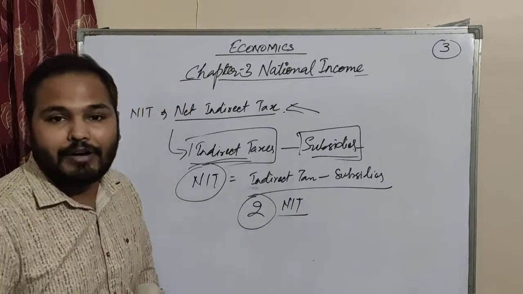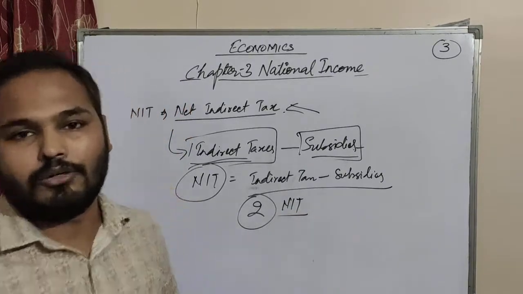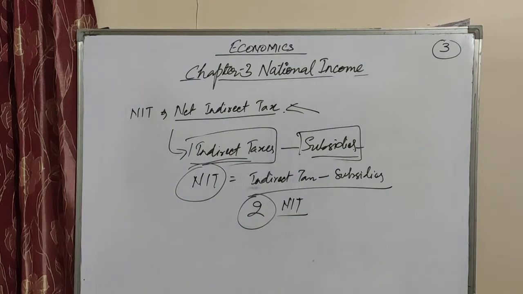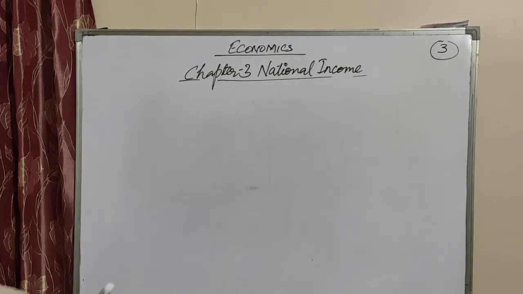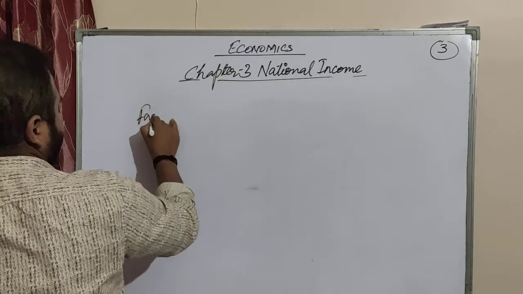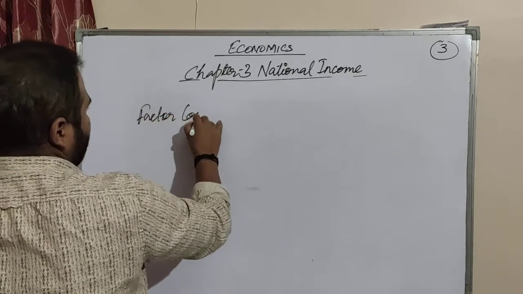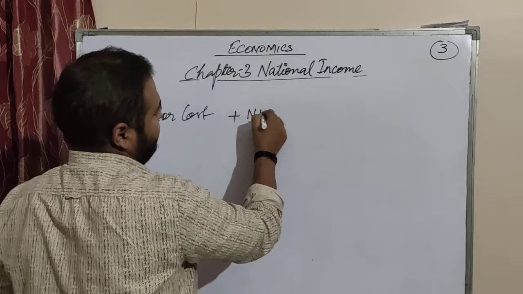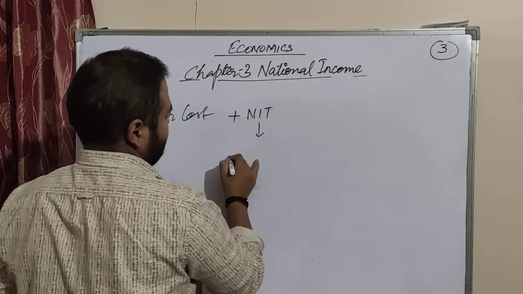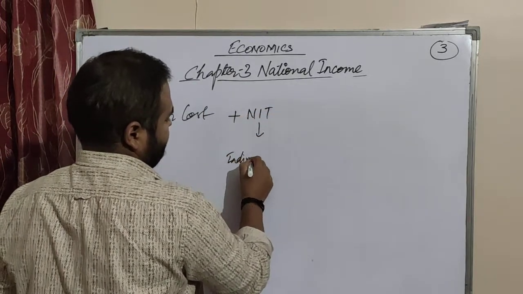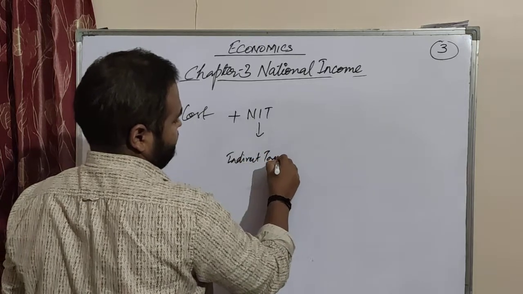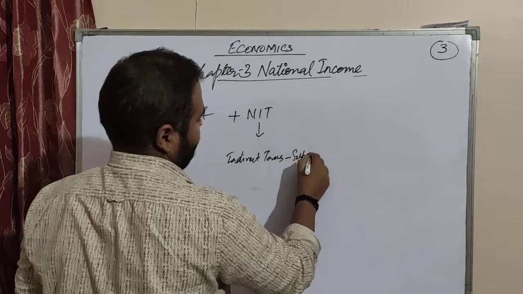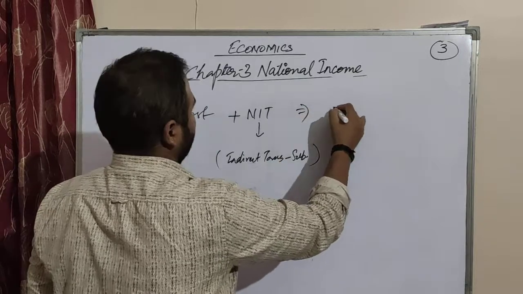So we see how factor cost converts to market price now: factor cost plus NIT, that is indirect taxes minus subsidies, is equal to market price.